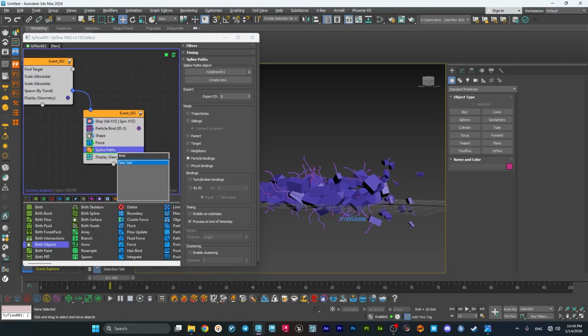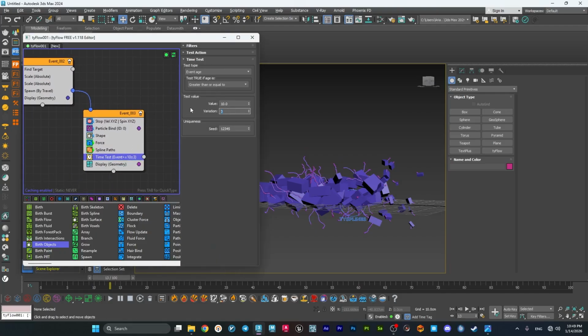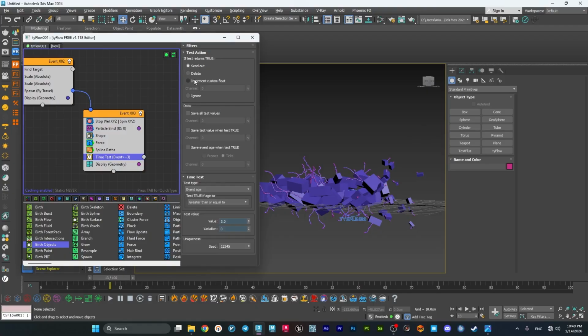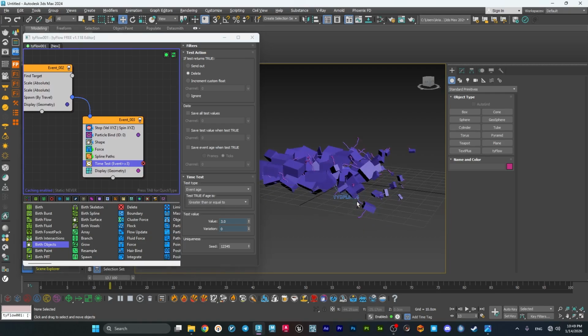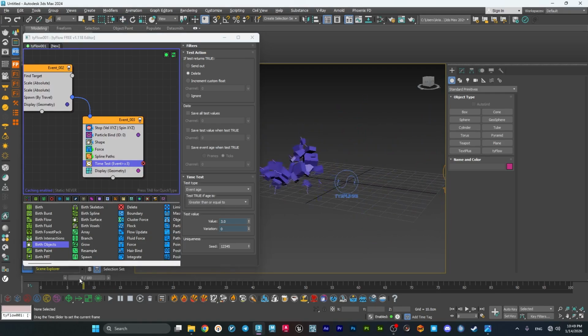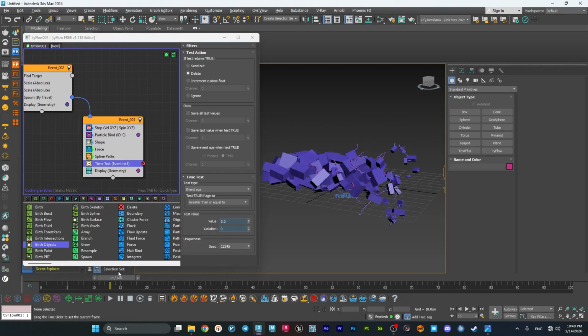And I will add a time test for no variation with 3 frames, and test action to delete. It will just delete all particles after 3 frames, which gives us a very lightning look, which we are seeking for. That is nice.